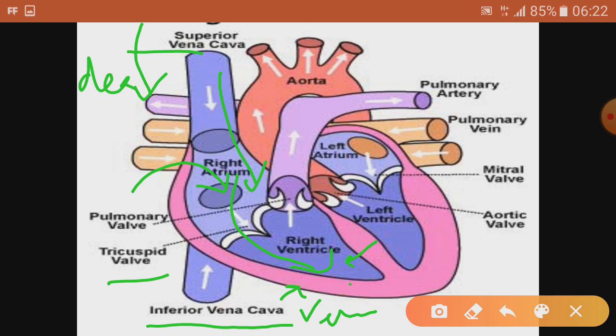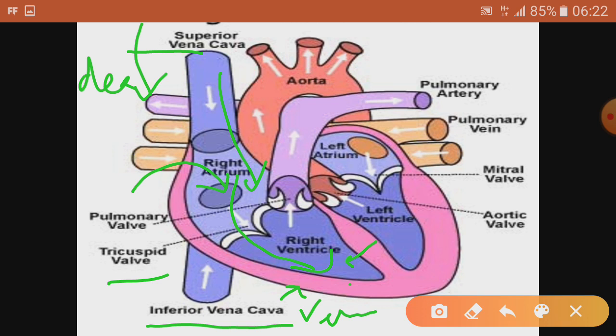They continuously contract and relax, and this rhythmic contraction and relaxation is the speciality of the cardiac muscle. You have learned in 9th class. They don't get fatigued or tired, and throughout our life they keep contracting and relaxing, and in this way our heart pumps the blood.